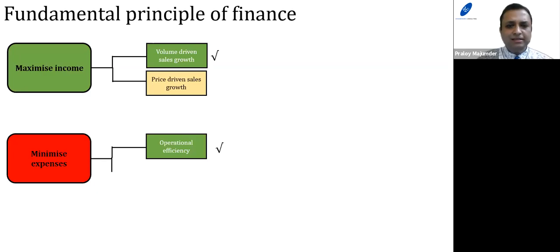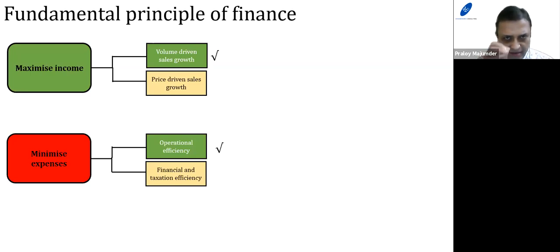Next, the second fundamental principle is to minimize expenses, by operational efficiency. Minimizing expenses does not mean hampering customer services. Apart from that, you can also minimize expenses through financial and taxation efficiencies. Classical cases: why Apple has a lot of subsidiaries abroad, why Google has a lot of subsidiaries abroad. Because of the tax-efficient structures abroad, their major money is lying abroad. So by creating a tax-efficient structure, a business entity can reduce the expenses.